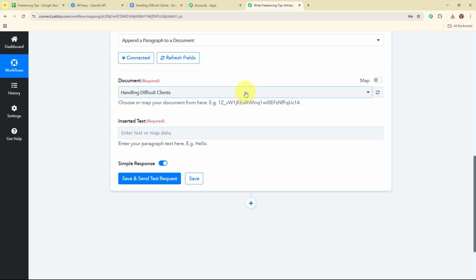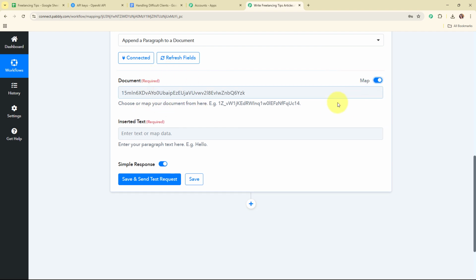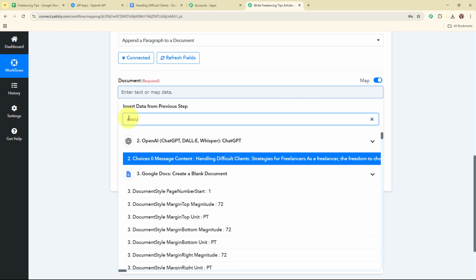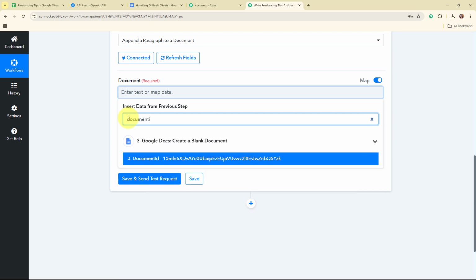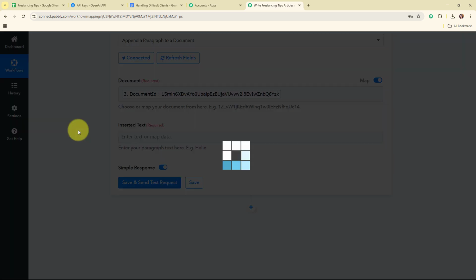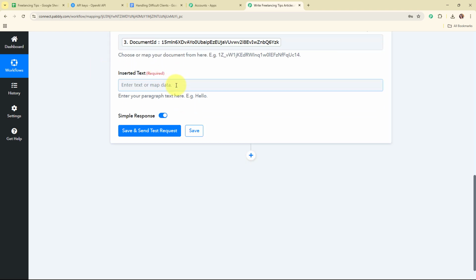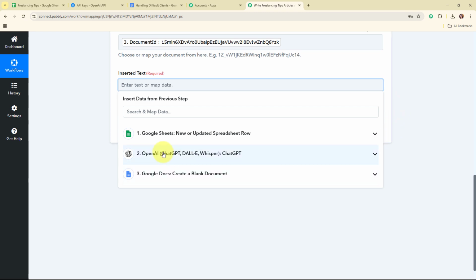So here, instead of selecting the document from this drop down menu, I'm going to map the document ID over here. For that, I'm going to turn on this map button, and then remove this previously existing document ID, and then refresh the fields. And now I'm going to search for the document ID from the response that I've received in my previous Google Docs action step. So this is my document ID, and now after entering the document ID, it is asking for the inserted text. So in this inserted text field, I'm going to enter the article generated by OpenAI.